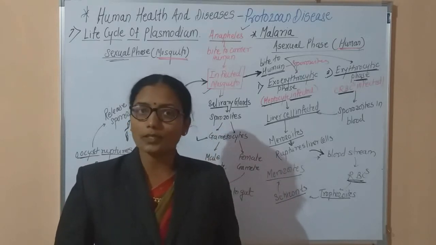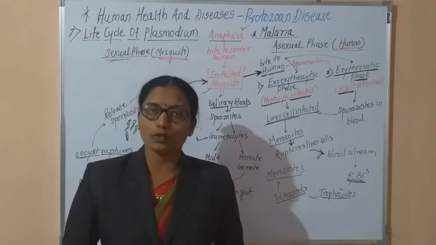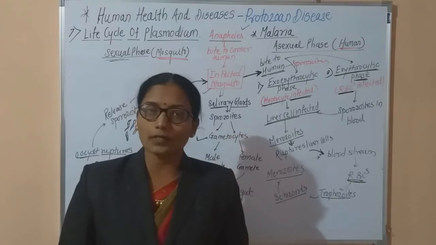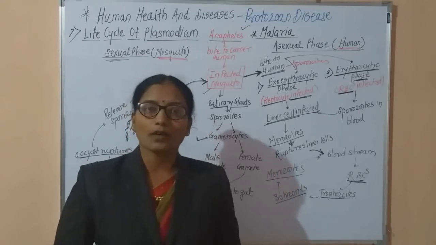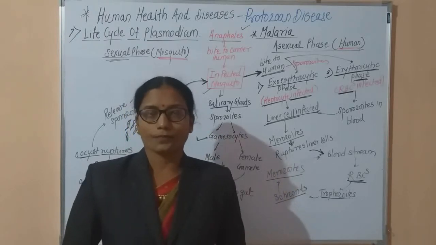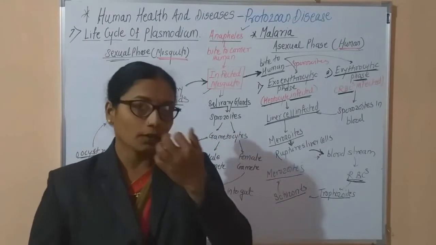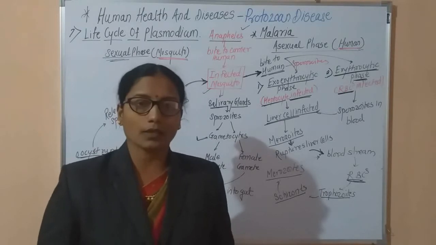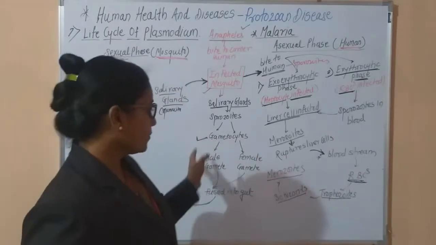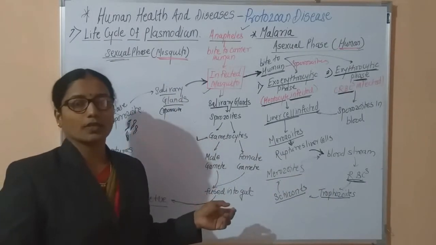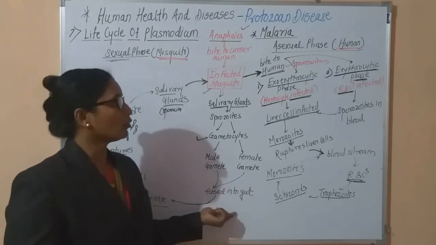The mode of transmission is that this disease is spread from one person to another by a mosquito, the female Anopheles mosquito. There are many symptoms, of which the initial symptoms are fever, headache and chill. After that the classical symptoms occur: headache, arthralgia, anemia, and also hepatomegaly. Sometimes there is retinal damage too. There is also damage to the brain, which is called cerebral malaria.